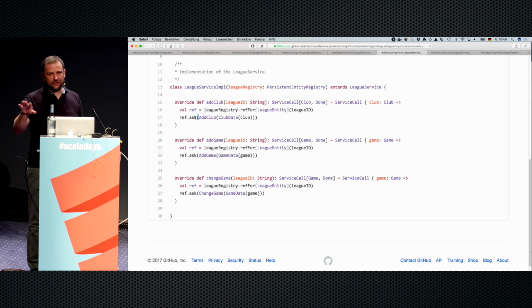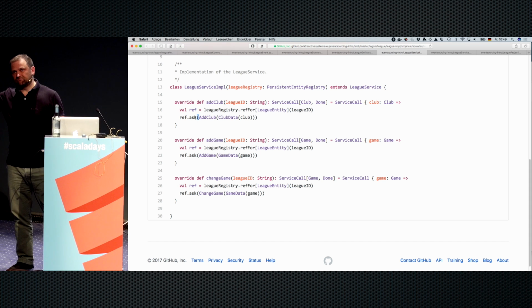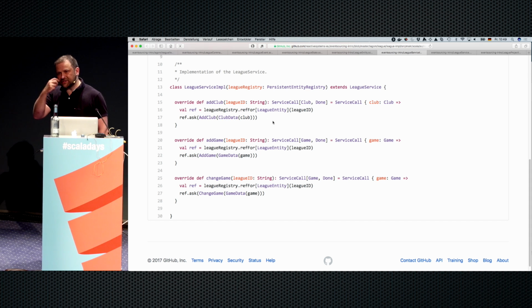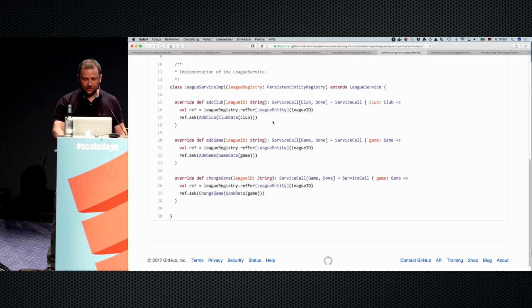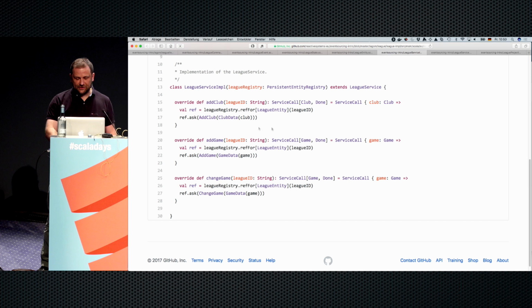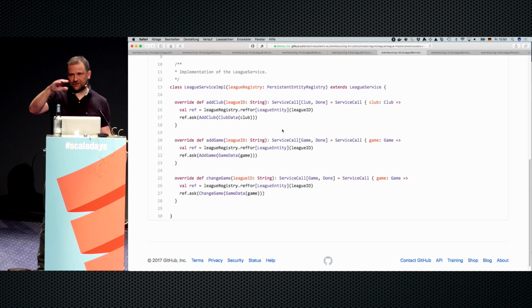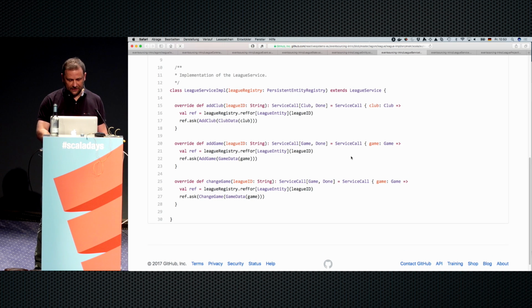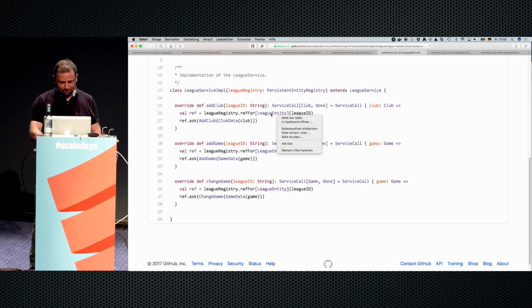Little side note, this is not the usual Akka ask. This is Lagom's ask, which automatically casts the result to the expected type. And this is one of the points where it comes in that we define the reply type on the command. Because at this point, the compiler can check that the result that I return, or that I expect here, actually matches the type that I declared in my command. So you get some additional type checking there with Lagom. You could say it's poor man's Akka Typed.